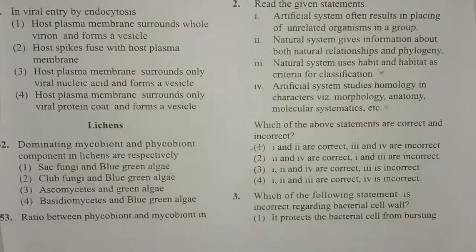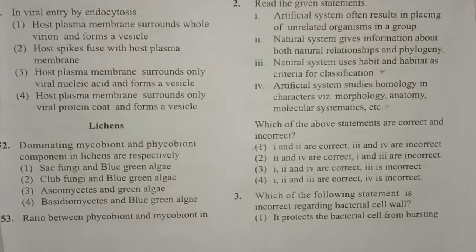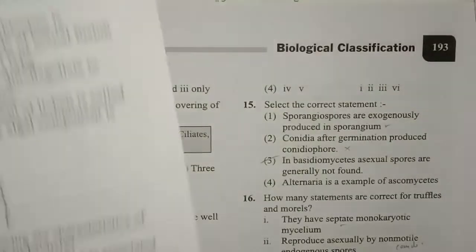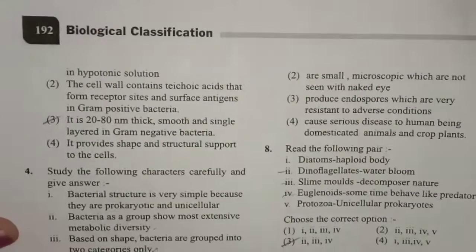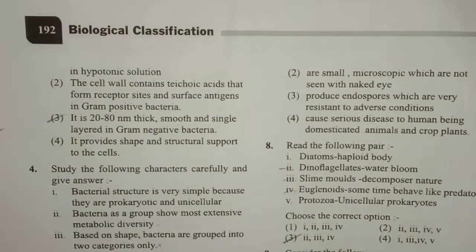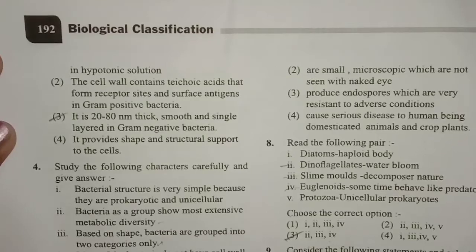Next one: which of the following statements is incorrect regarding the bacterial cell wall? See the first option: it protects the bacterial cell from bursting in hypotonic solution.